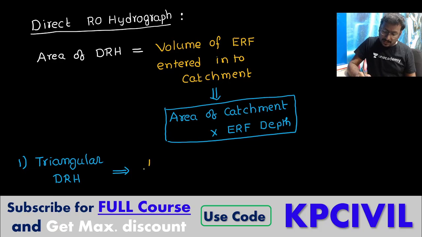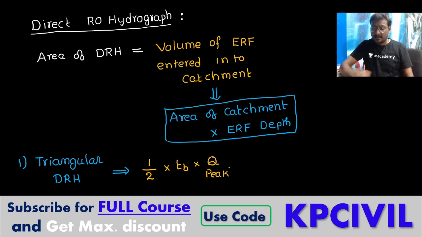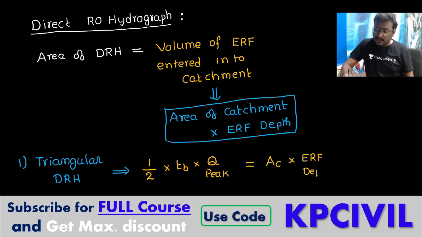Area of DRH is equal to half into time base into peak discharge, the peak of the direct runoff hydrograph. Again that is equal to area of catchment into effective rainfall depth.